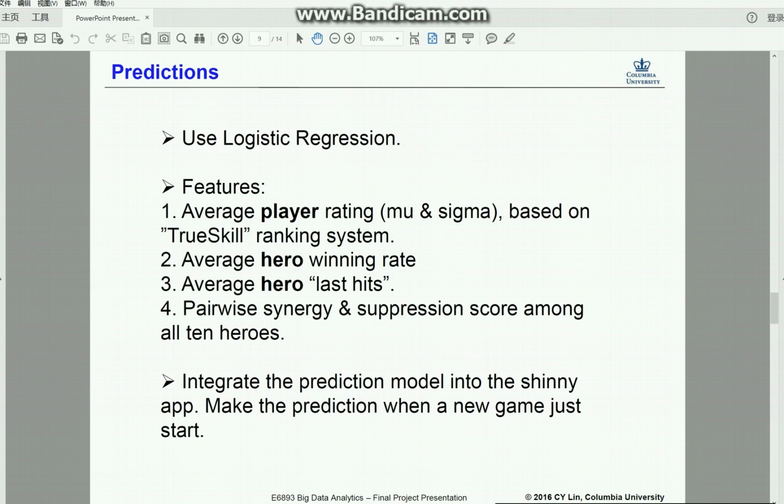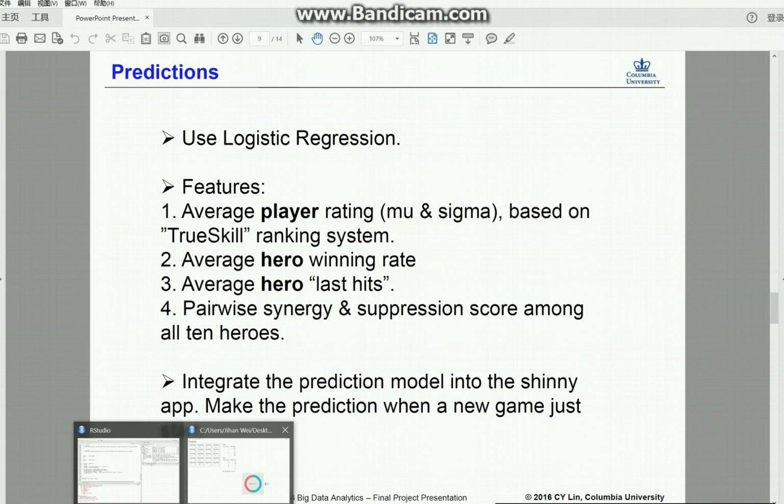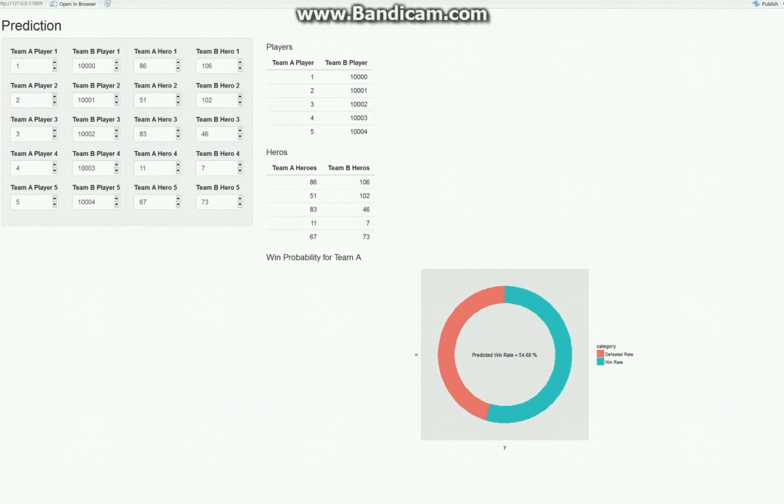And we integrate the prediction model into the Shiny app. We want to make a prediction when a new game just starts. Here is the demo for the Shiny app. Here is one example, and we listed all the players' IDs for Team A and Team B, and all the hero IDs for Team A and Team B. And the system will give the win probability for Team A.